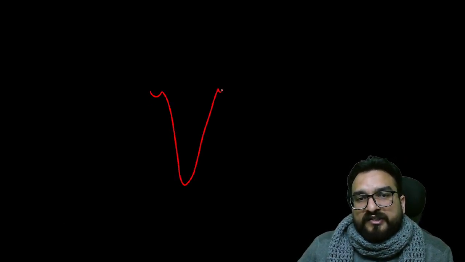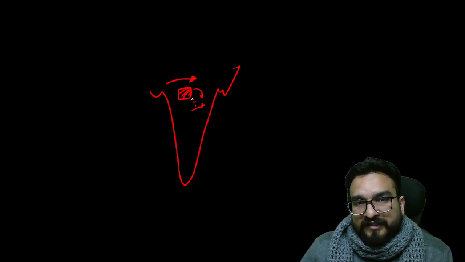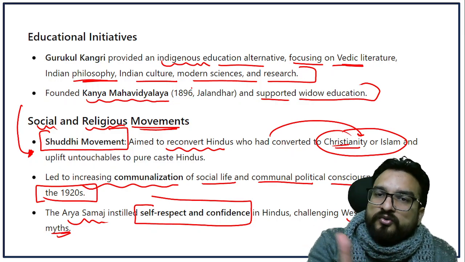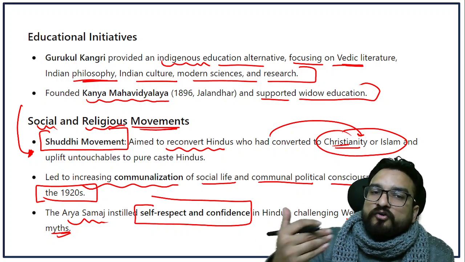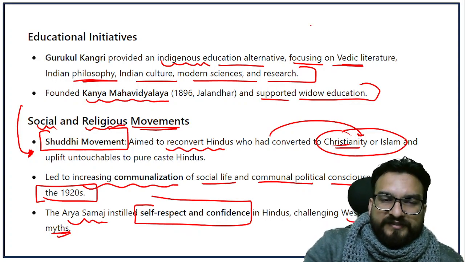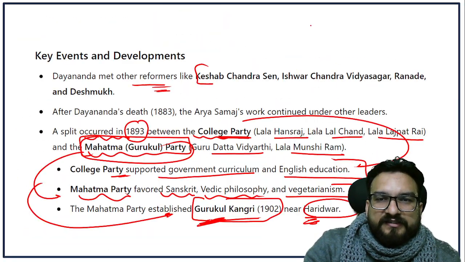Because at that point of time, the Christians or the Britishers were imposing their Western values, assuming that these Western values were superior to Indian values, right? They were undermining and discriminating against us. That was the time when these social reformers provided a sense of pride in our religion and religious philosophy, right? Hey guys, so this was about the Arya Samaj and Dayanand Saraswati.